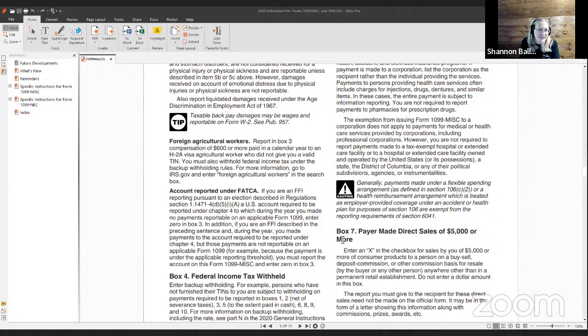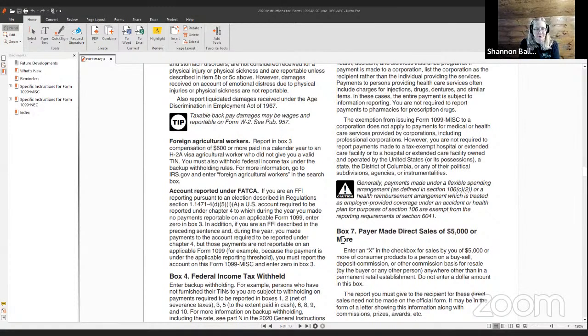And this next part about accounts reported under FATCA is if you're an FFI, foreign financial institution, I forget what that stands for. It's in the instructions above that I skipped over.